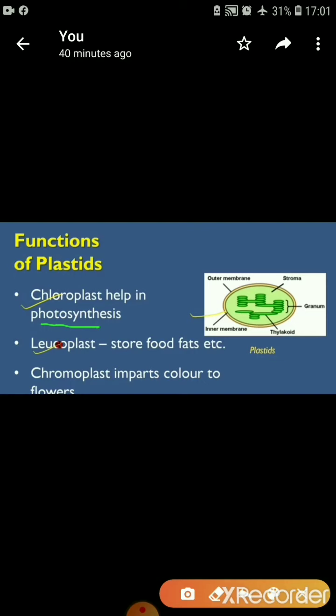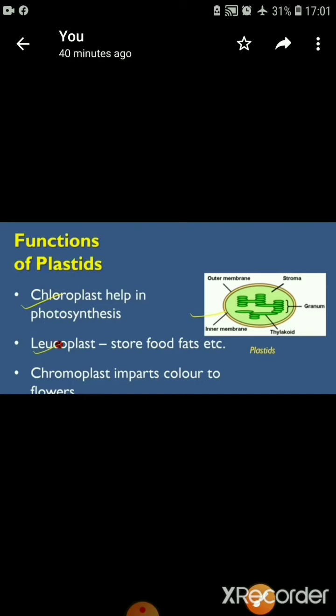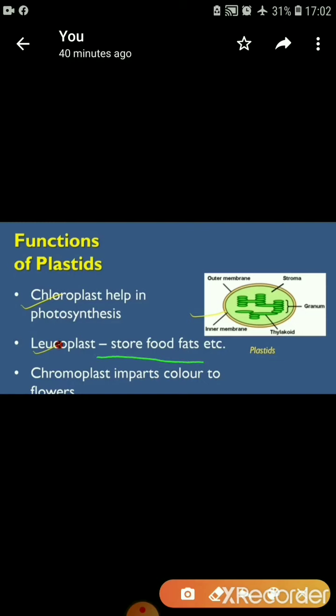So what is the function of chloroplast in plants? It helps in photosynthesis. And what is the function of leucoplast? Leucoplast stores food and fats for the plants, isn't it? Already we talked about plastids being present only in plants, and plastids are of three types: chloroplast, leucoplast and chromoplast. So what is the work of chloroplast? Chloroplast contains chlorophyll which helps plants in the photosynthesis process.